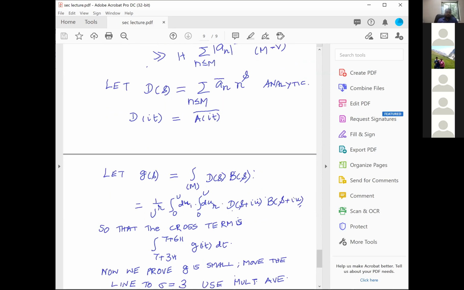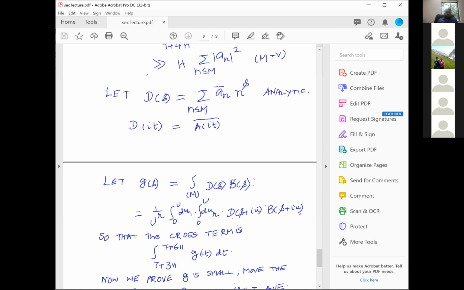Okay. Therefore, now let's define g of s equal to the integral of ds into bs, which is 1 over u power r, integral from 0 to du1, 0 to dur, of d of s plus iu into b of s plus iu. This function is precisely what we have at it. When you take g of it, that is the multiple average of d of it and b of it.